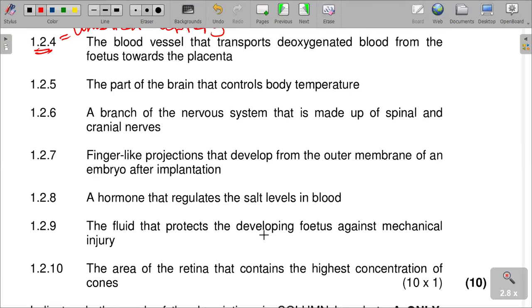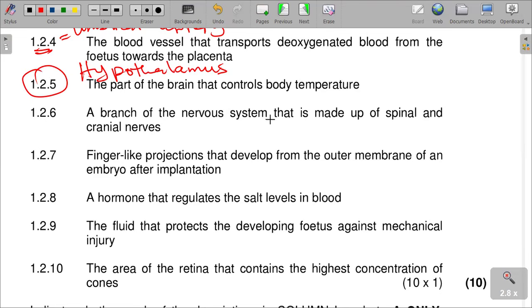The part of the brain that controls body temperature, number 1.2.5, it is the what? It is the hypothalamus. The hypothalamus is the part of the brain that controls body temperature.